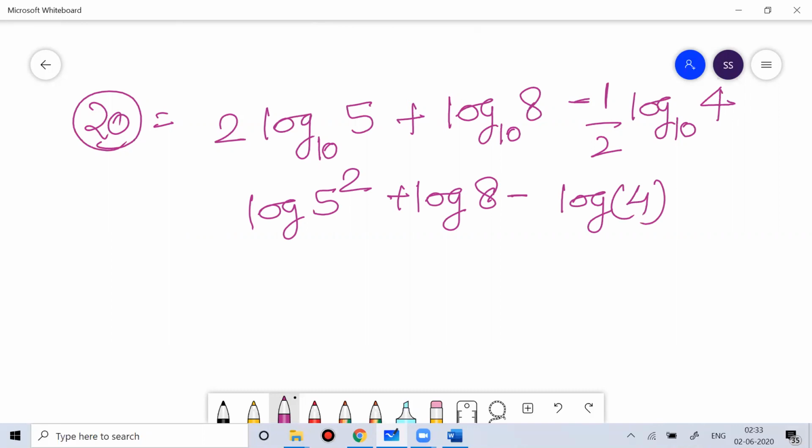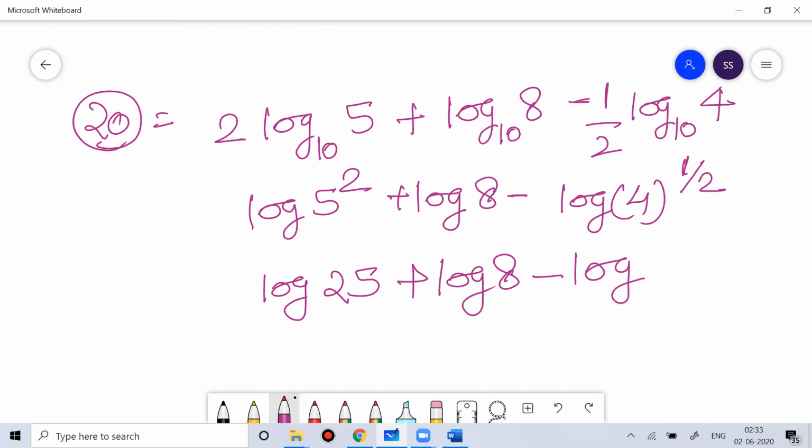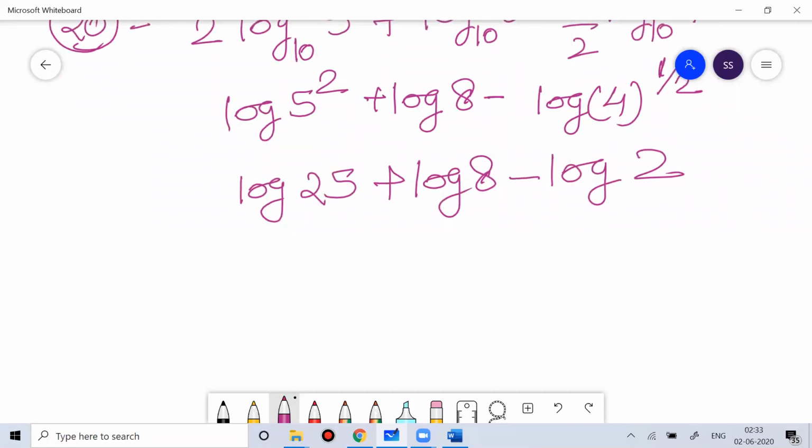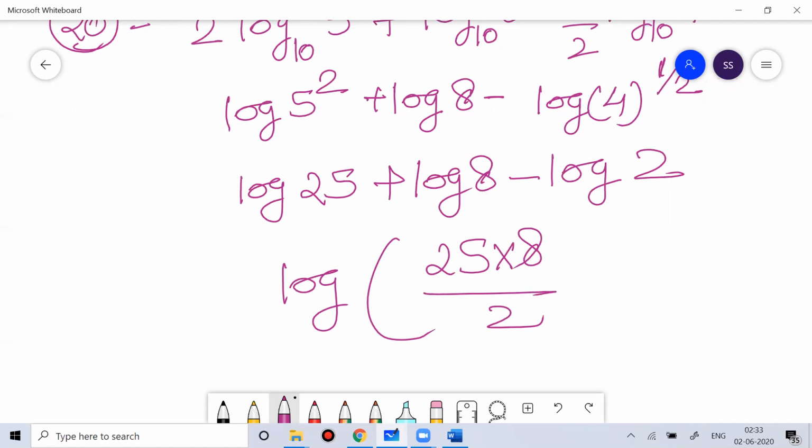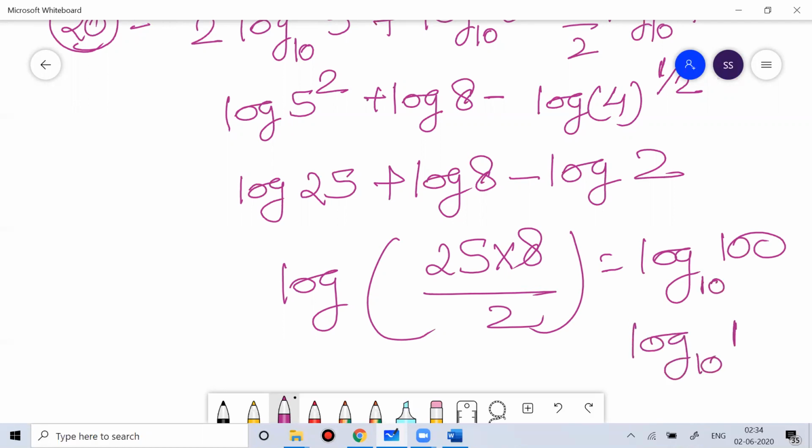This is 1 by 2, so the power will become 1 by 2. This is log 25 plus log 8 minus, what is the square root of 4? That is 2. That will give you log a plus b minus c, that is nothing but 25 into 8 by 2. That will give you log 100. You know that the base is 10. Log of 100 means what? 10 square. So your answer is 2 only. Simple.